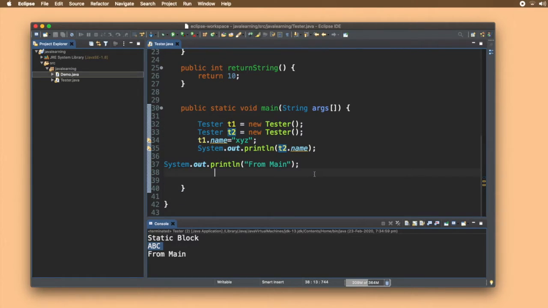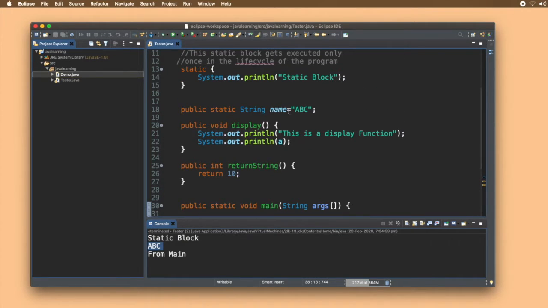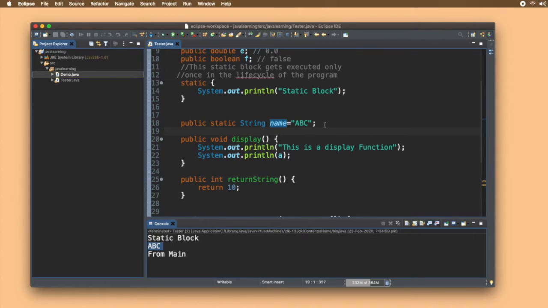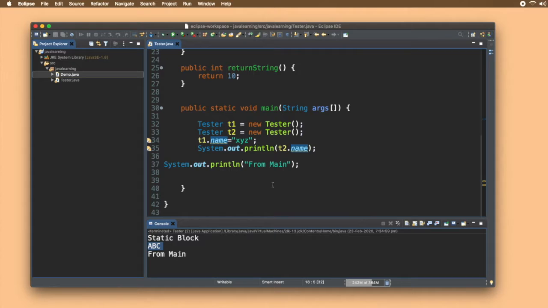Now see, for a simple variable that is not static, the value for t1.name would be different from the value for t2.name, as different objects have different variables and different values. But as the name is static here, this variable will be common to all objects. So any change done from one object is reflected in all the objects.